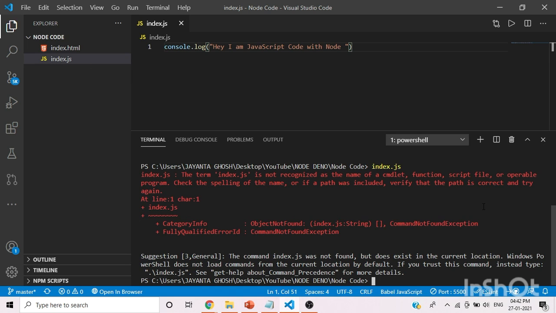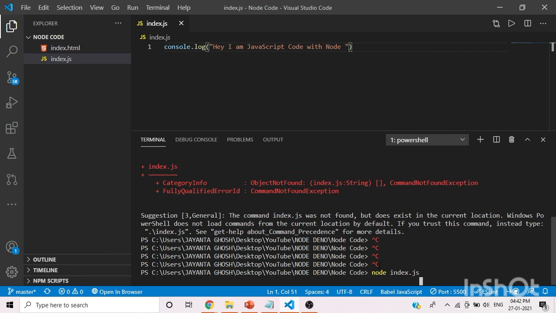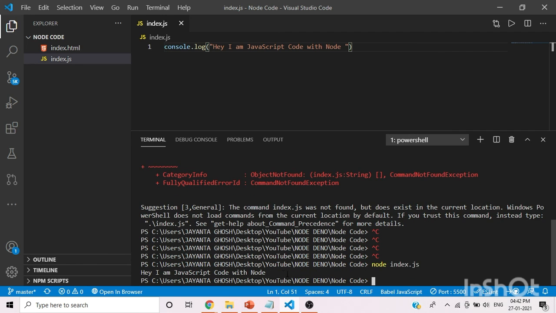Okay, now if you write node in front of it, node index.js, now it's giving output. Wow, now this means I can run my JavaScript file without using any HTML code, or we can get the console output here without using any browser also.